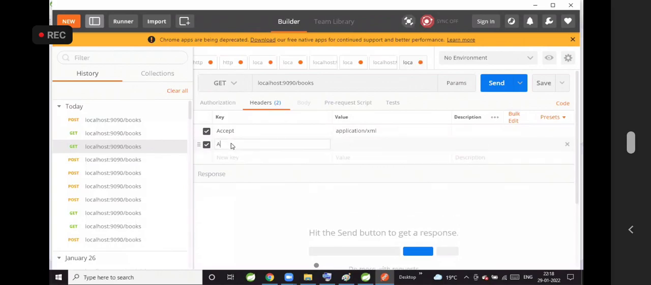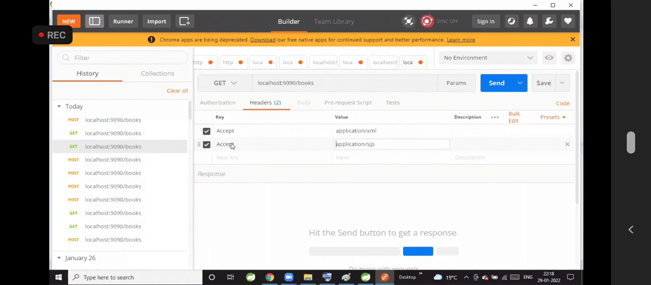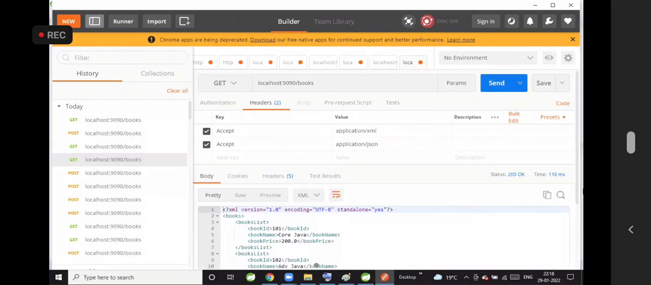You want to use one more Accept header, like application/json. Okay? You want to use the Accept header 2 times, and you want to send the request. What is happening? Which one is it considering? First one, XML. Okay, the first one it is considering. Okay sir, got it.